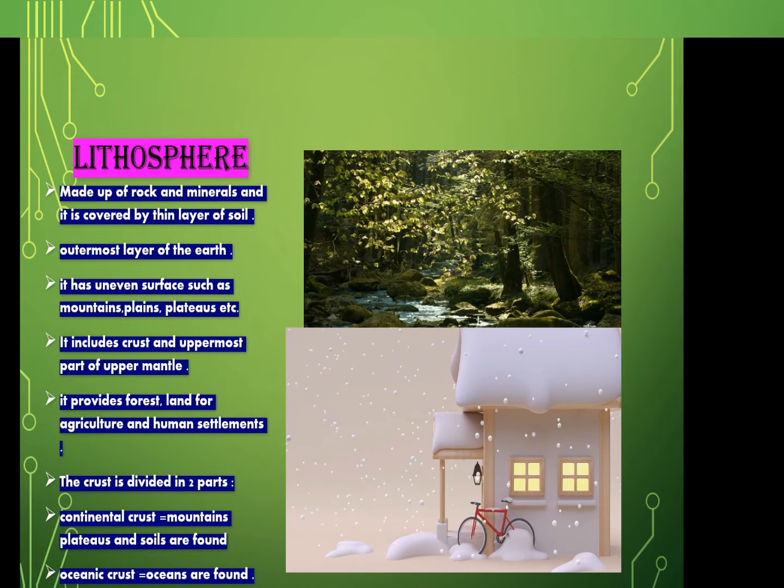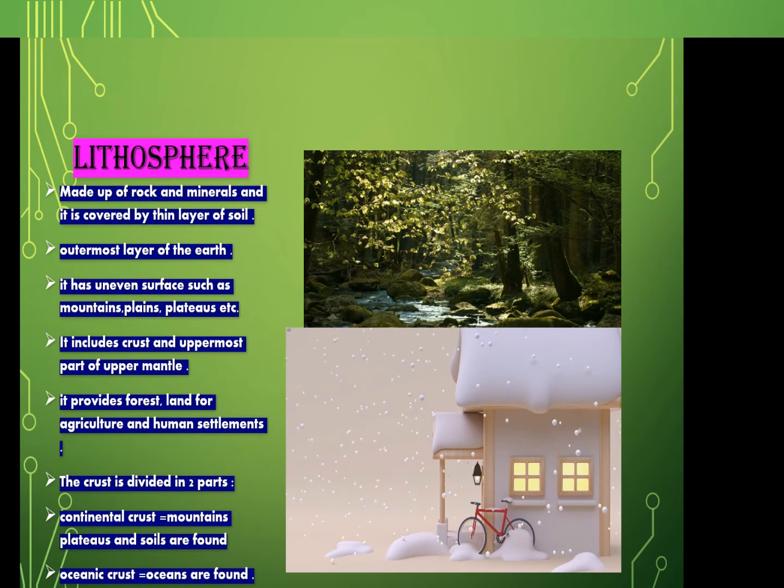So, the lithosphere has a thin layer of soil which is the source of life for plants, animals and human beings. In short, it has forest and grasslands. It provides space for buildings, human settlement, land for agriculture, mineral wealth and fossil fuels, and many other things.